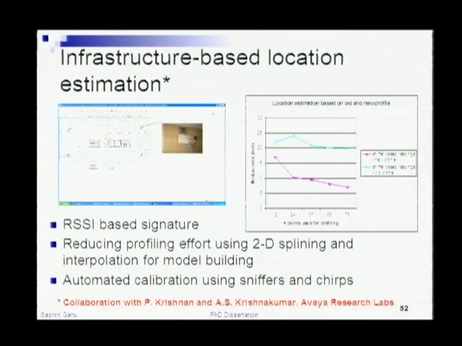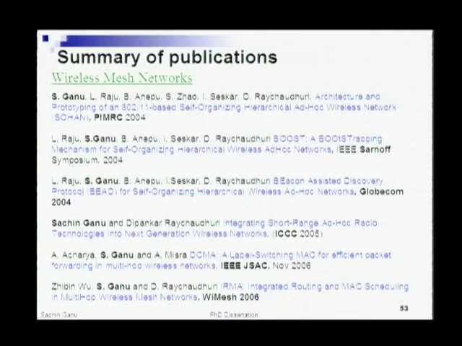And the whole idea here was to automate the complete process of calibrating the environment by using a combination of sniffers and chirps. If you look at the figure on the right, it points out that your environment changes over time, so you cannot use the same radio map to do location estimation. You have to periodically recalibrate your basic RF map in order to do signature-based location estimation well. So this was a project which we got to a working solution.